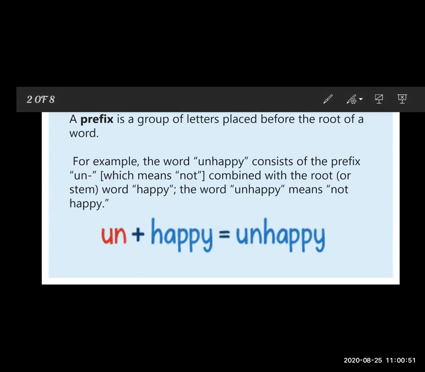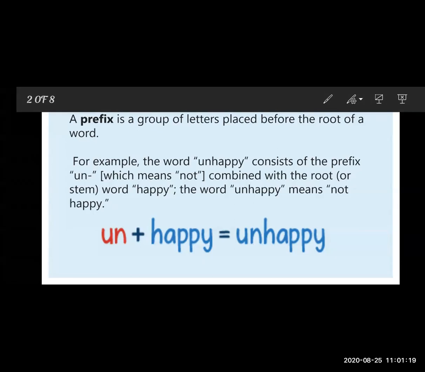The prefix is a syllable which we always add before the base word, at the beginning of a word. A prefix is a letter or a group of letters added to the beginning of a word to change its meaning and make a new word.